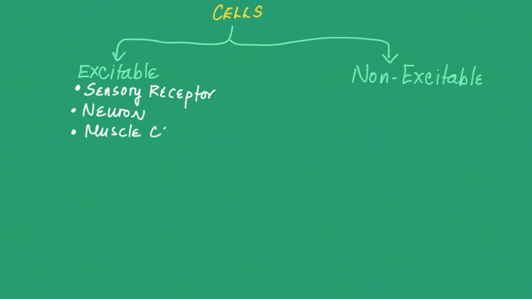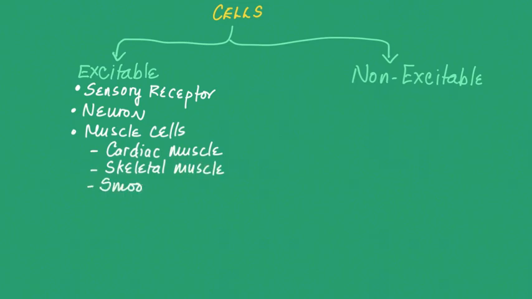Neurons pass on the information via electrical impulses, and they pass on this information to muscle cells. We have three types of muscle tissues in the body: cardiac muscle, skeletal muscle, and smooth muscle. Each of these muscle tissues has muscle cells, and these muscle cell fibers are all electrically excitable.